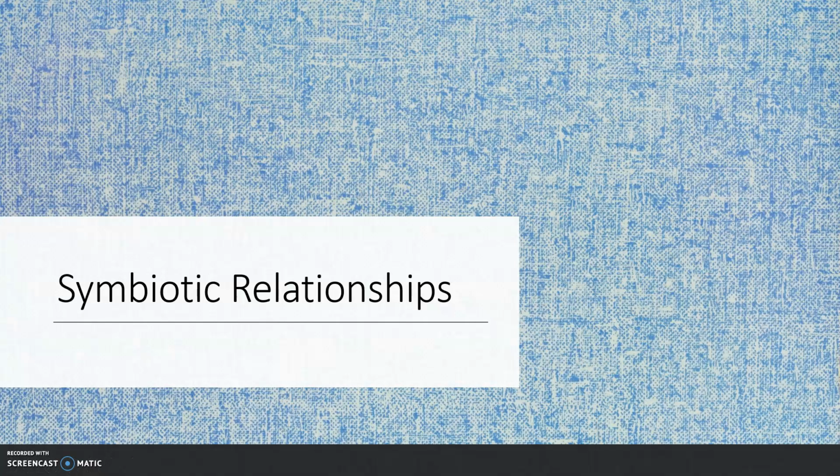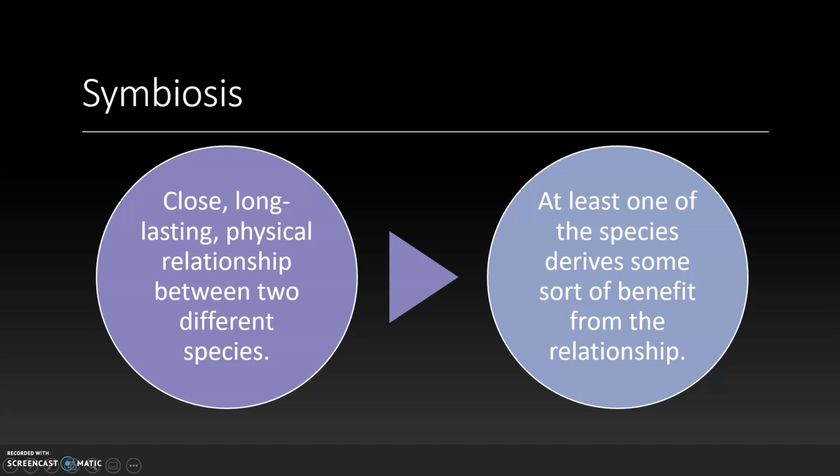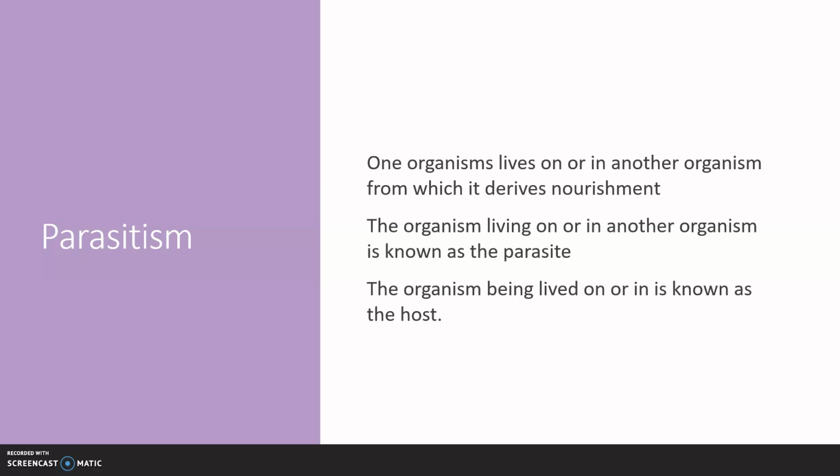Many organisms have relationships with other organisms that last for long periods of time. Symbiosis is a close, long-lasting relationship between two different species. At least one of the species benefits from this relationship. There are three types of symbiotic relationships.